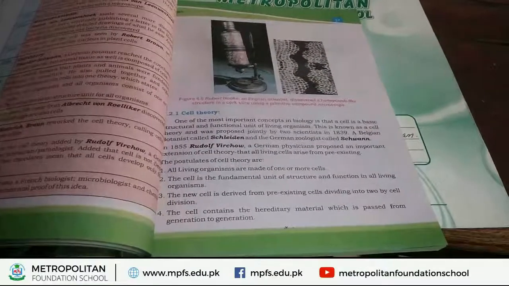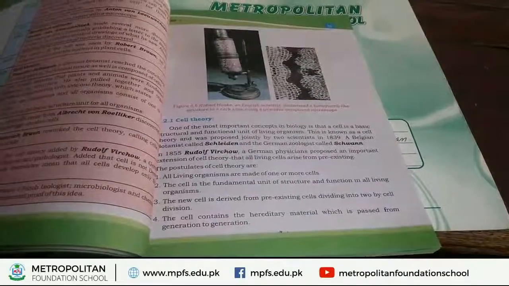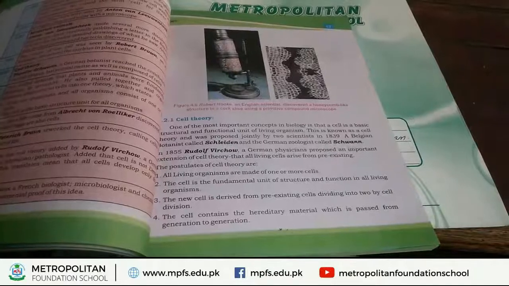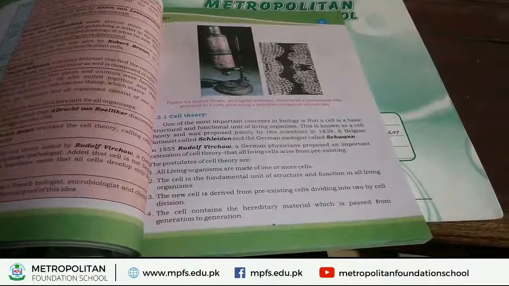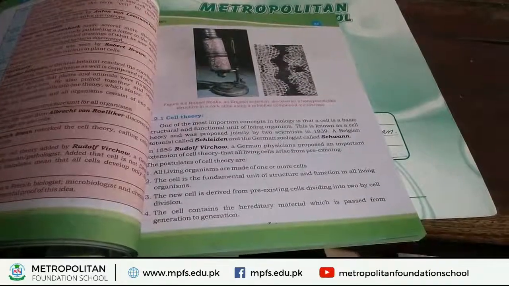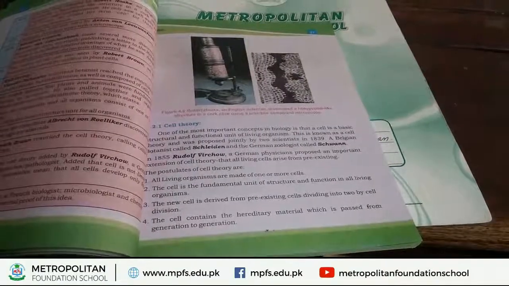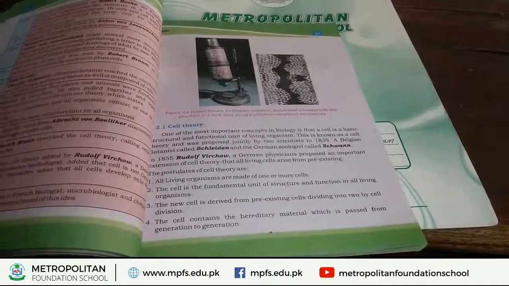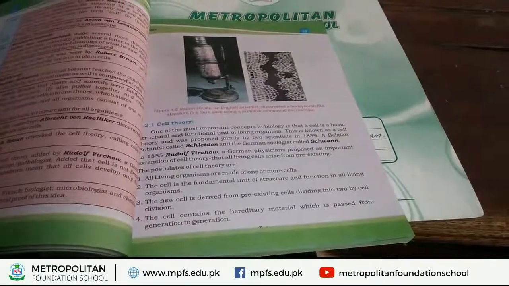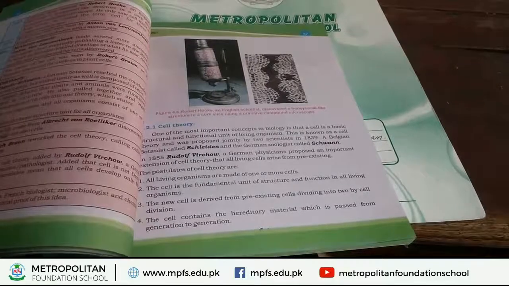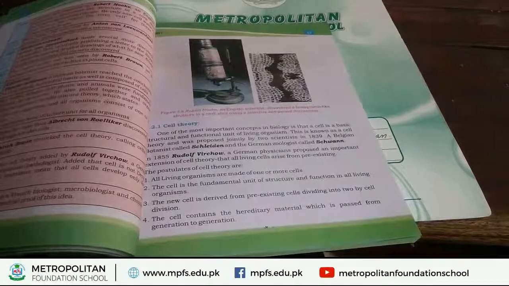These older cells divide and form two new cells by a process which is called cell division. What do you mean by pre-existing cell? Older cells are called pre-existing cells, and these older cells divide and form new cells in the body of a living organism. By the help of these new cells, the organism can grow.